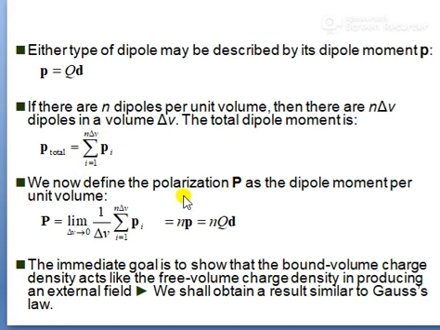Now we can define the polarization as the dipole moment per unit volume. So P = limit as Δv tends to 0 of (1/Δv) summation of i = 1 to nΔv of p_i, which is nothing but n p, or n Q d. So capital P = n Q d is considered the polarization.